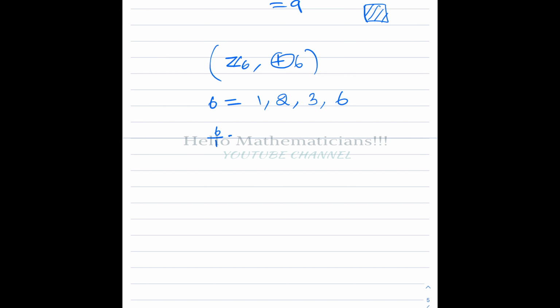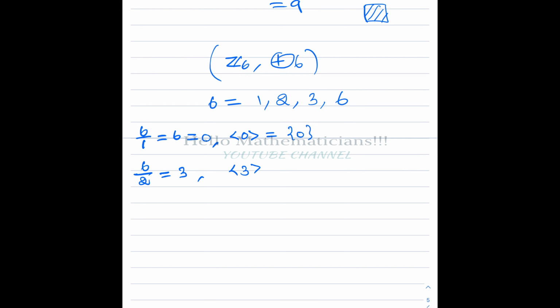Maybe I should write from the start. 6 by 1 equal to 6, but 6 equals 0 in Z6. So the subgroup generated by 0, the identity element, is always just the singleton 0. Now look at 6 by 2, which is 3.